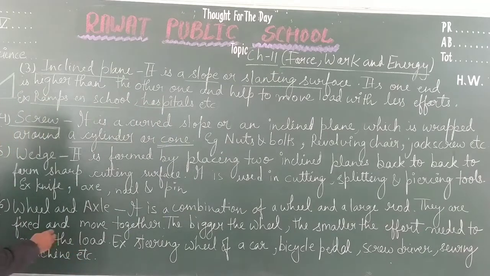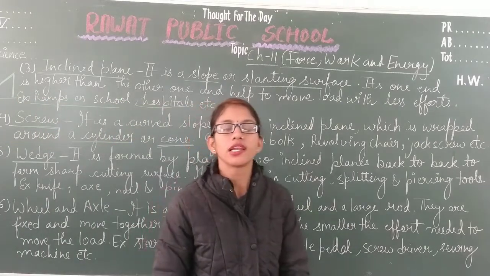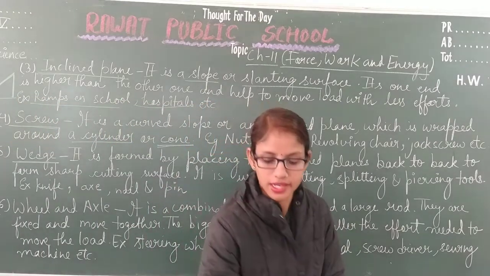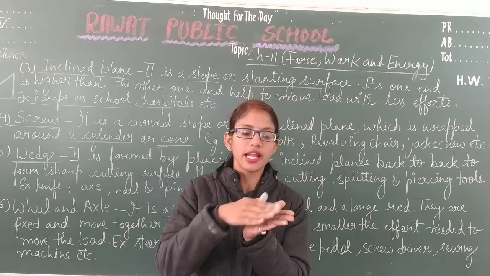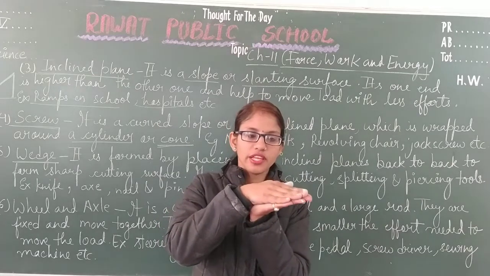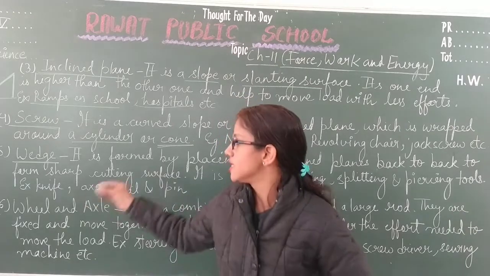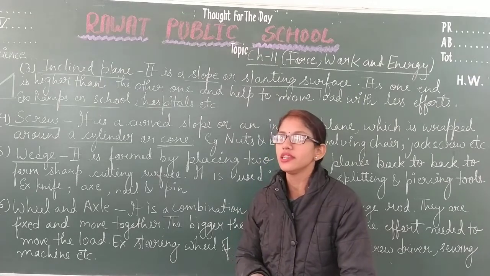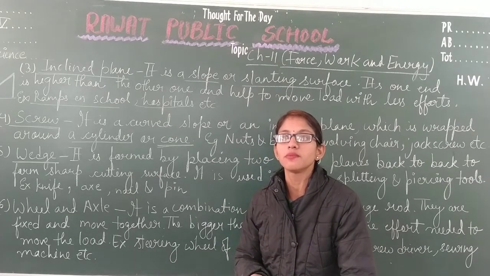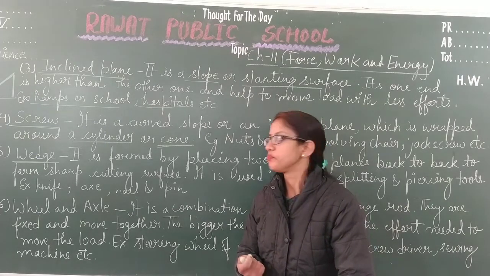Next, the fifth category of simple machine is the wedge. A wedge is formed when two inclined planes are joined back to back. If this is one inclined plane and this is another inclined plane, and we join them in this manner, then the wedge is formed. A wedge is used to cut things, to split things, and also in piercing. Piercing means making a hole in objects.